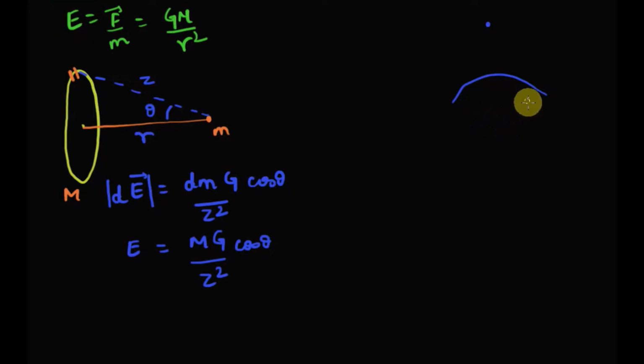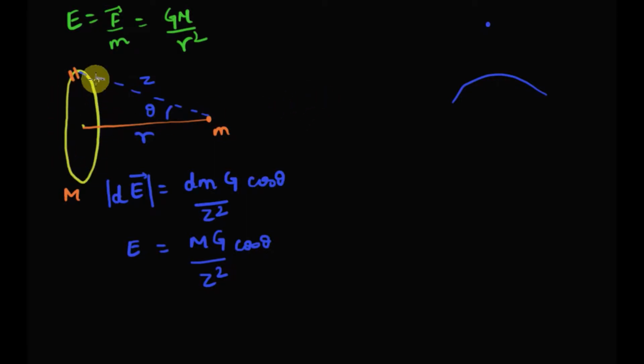Now we will calculate the value of E, the gravitational field, inside the surface of the Earth. Now, since Earth is a sphere, it's a bit complex object. So to simplify our calculation, we will first find out the gravitational field of a ring on an object which is at a distance of r from the center of the ring, and then we will extrapolate the result of this calculation into a sphere. So let's do it in a two-step process to simplify our calculation.